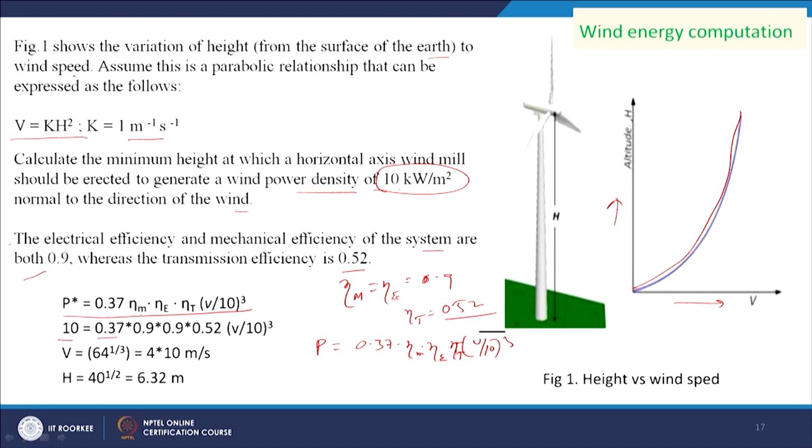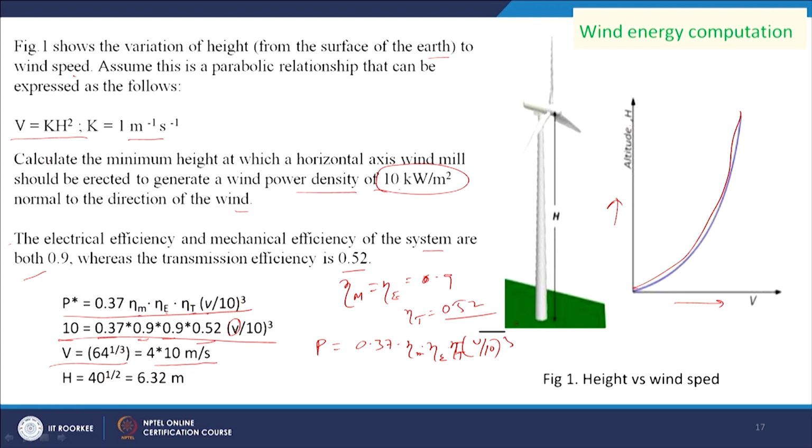So then we are having this eta M equal to 0.9, eta A equal to 0.9, eta T equal to 0.52, and V is equal to how much, that I know, V divided by 10 to the power cube, this is the expression. So from this expression we can calculate the value of V. So value of V is equal to this much, 6 to the power 1/3, that is 4 into 10 meter per second. So 40 meter per second we are getting for V.